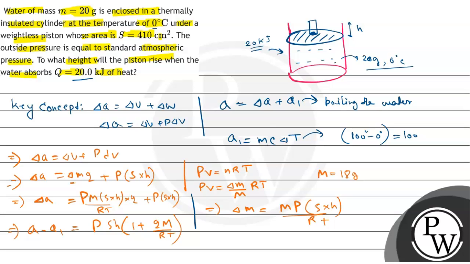Now coming to the next page, so what you get, that Q minus Q1 equals to S h into P into 1 plus Q M by RT, right? So h is equals to Q minus Q1 by P S into 1 plus Q M by RT.